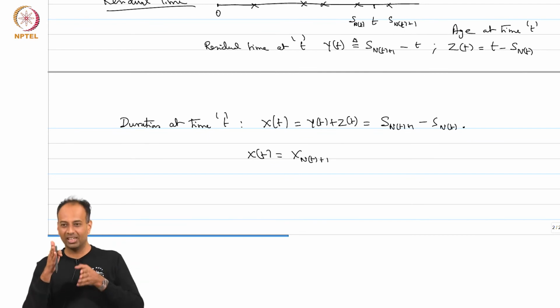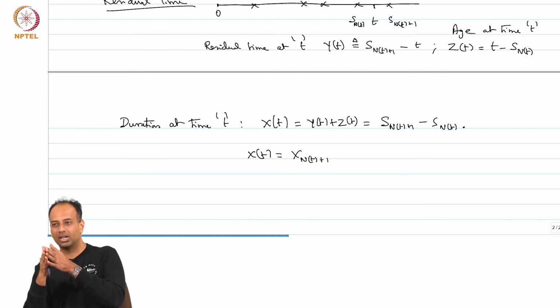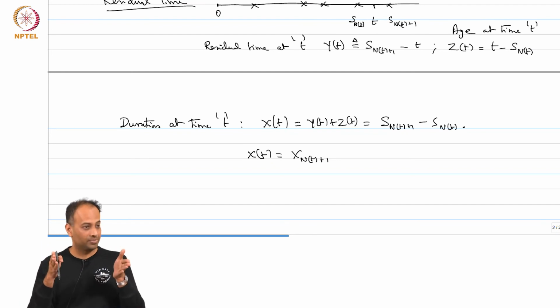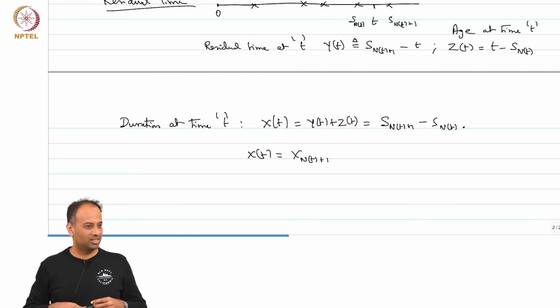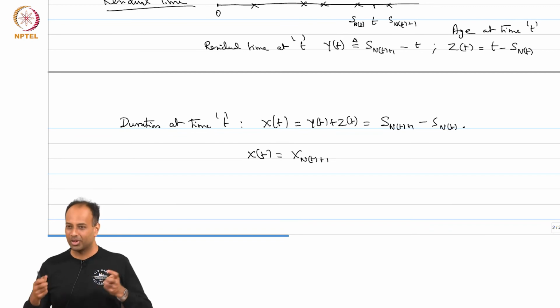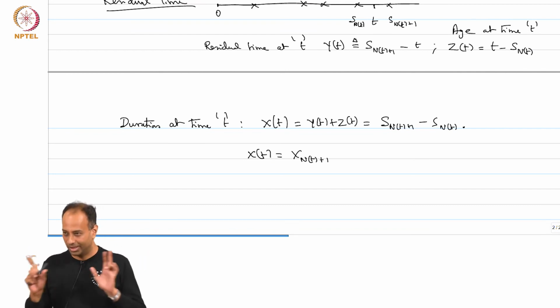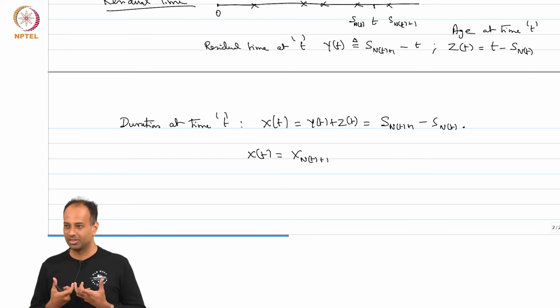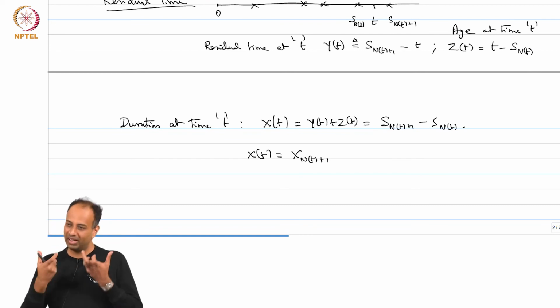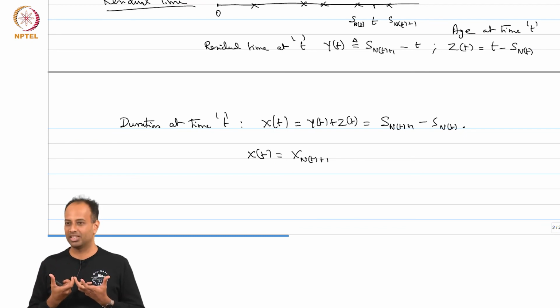So the time since the last arrival, which is the age, is also exponentially distributed. Because of this memorylessness you can argue that Y_t and Z_t are independent for the Poisson process, though generally not true. So Y_t and Z_t are both exponentially distributed with parameter lambda and they are independent.